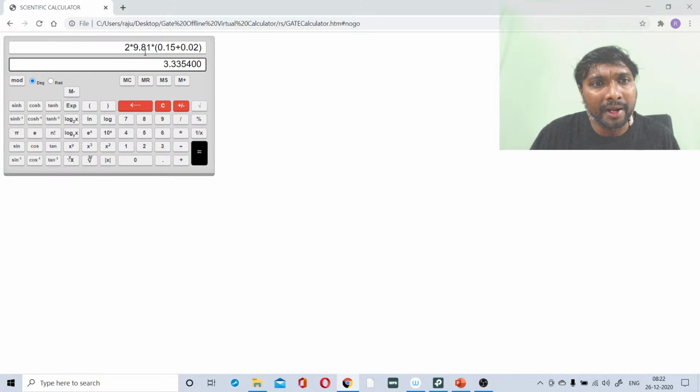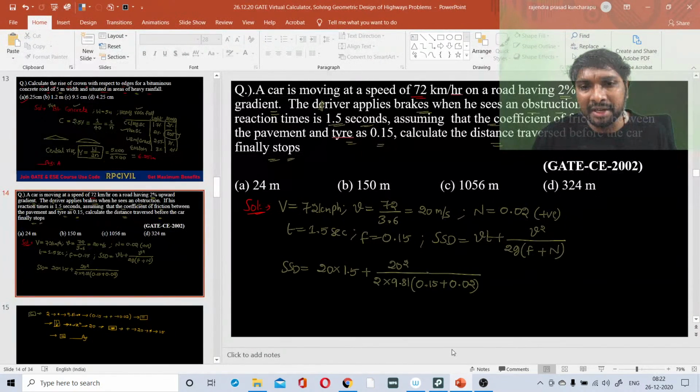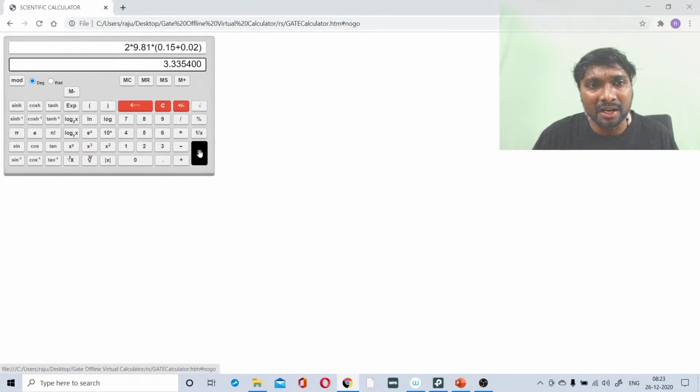It will calculate 2 into 9.81 into this value, this multiplication. But after this multiplication, what we need to do? This denominator value we have got, we need to calculate the reciprocal of this one, 1 by this one. This is the answer you got. Select 1 by x and press the equality symbol. So the reciprocal of that one we have got.